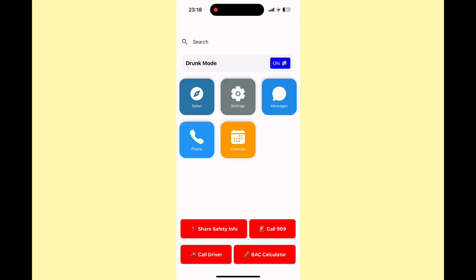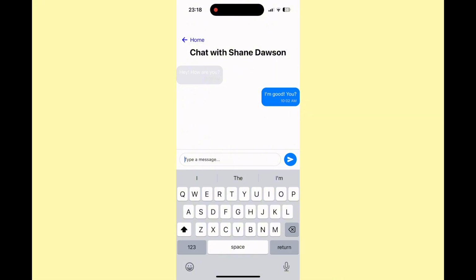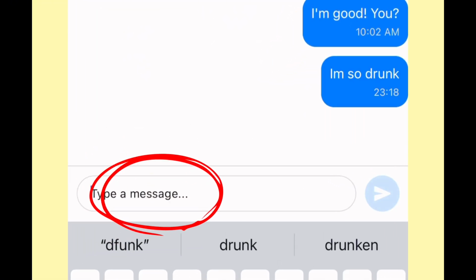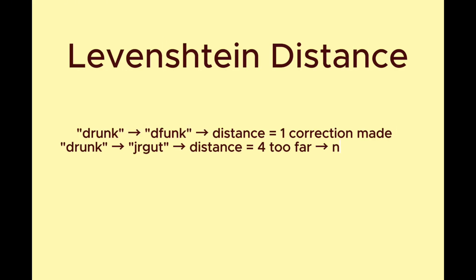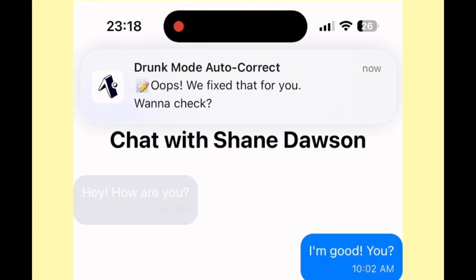The typo detection system helps prevent confusing or embarrassing messages. As the user types, each word is compared to a dictionary using fuzzy matching, which checks how similar the word is to real words. It uses something called the Levenshtein distance, which measures how many changes it takes to turn one word into another. If a misspelled word is only slightly different from the real word, like defunk instead of drunk, it automatically gets corrected. But if the word is too far off, it gets ignored because the system isn't confident enough to make the match.